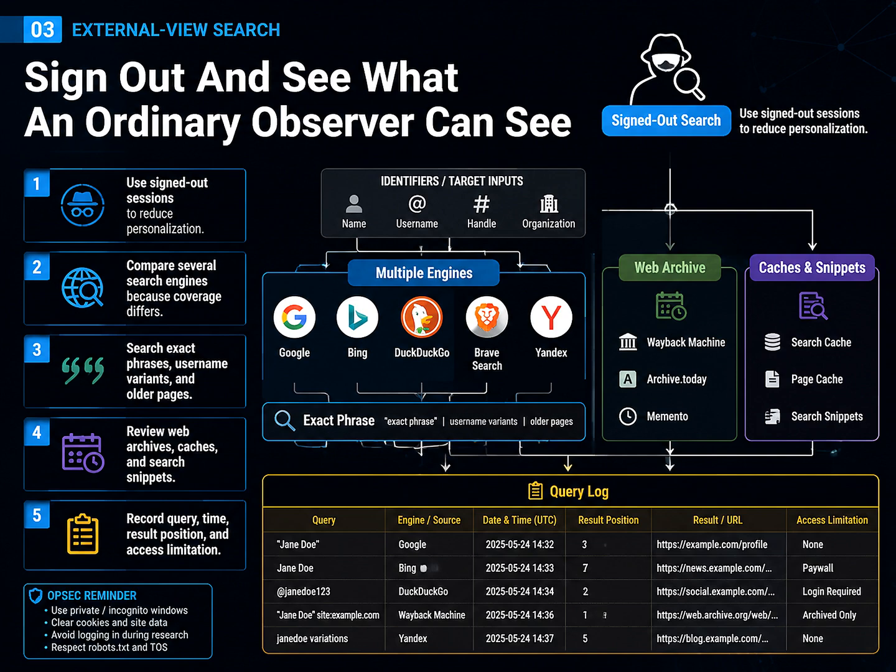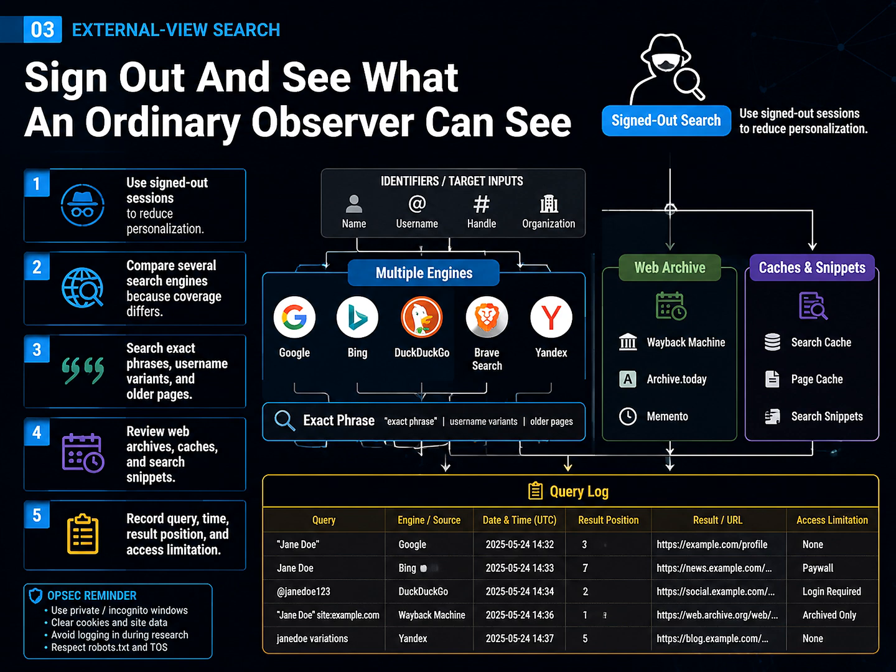Sign out of everyday accounts. We want to see what an ordinary outsider sees, not the results a platform has personalized for you. Run the same queries across more than one search engine. Try exact phrases, username variants, old pages, web archives, and search snippets. Keep the query text, date, engine, result depth, and any access limitation. That record keeps the conclusion honest.